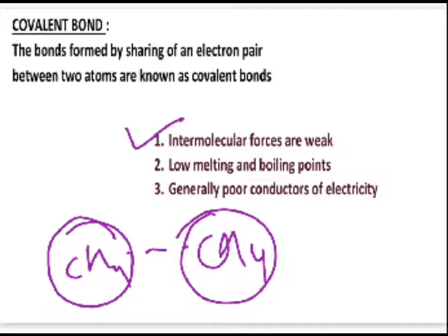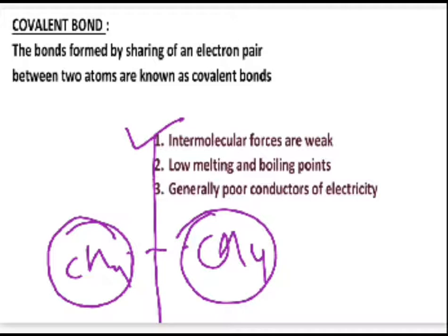So intermolecular forces are weak. If the intermolecular forces are weak, then even a smaller amount of energy can easily break them. Yes or no? That means it has low melting and boiling points. It can easily melt or boil since the forces are weak and even a smaller amount of energy can break them.